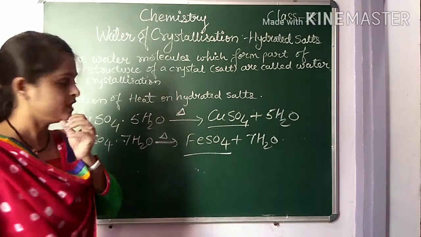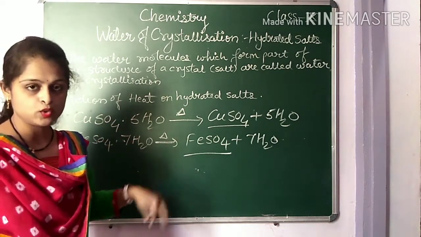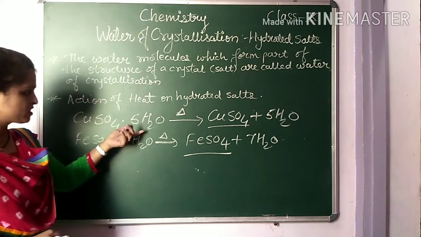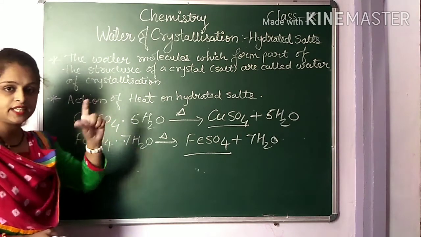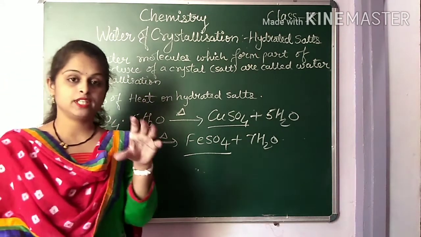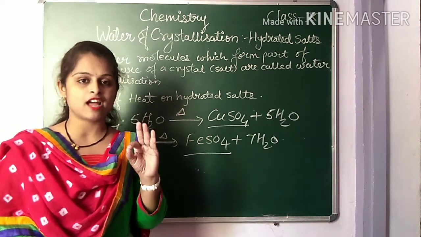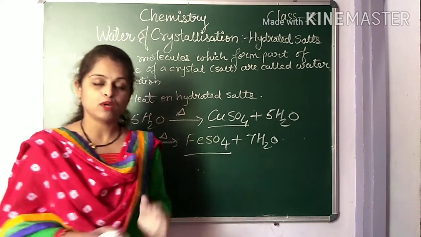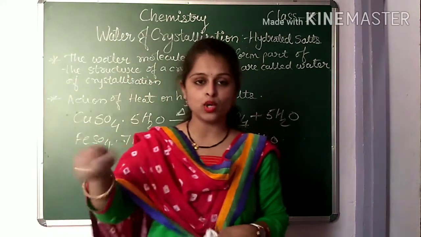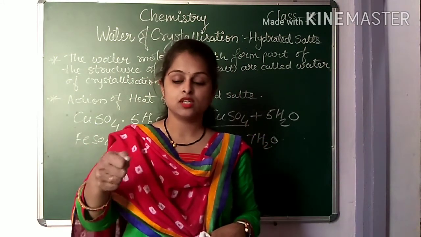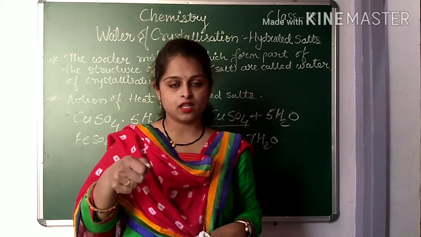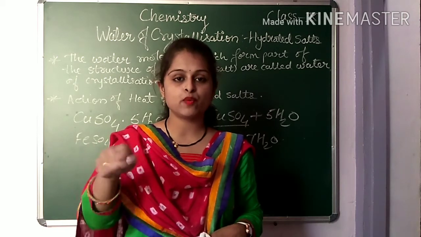There is one experiment with this. With the help of this reaction, I am going to explain it to you. Take this copper sulfate pentahydrate. Take copper sulfate in a test tube. In a test tube we took that, in dry form. We hold it on a burner with the holder. After holding it on a burner, we provide the heat.